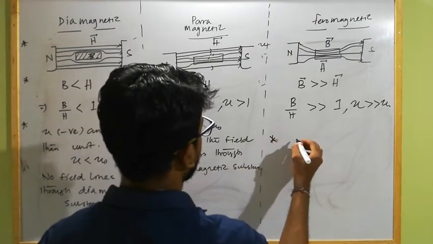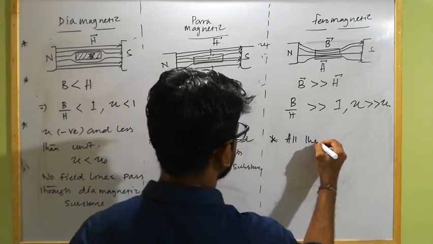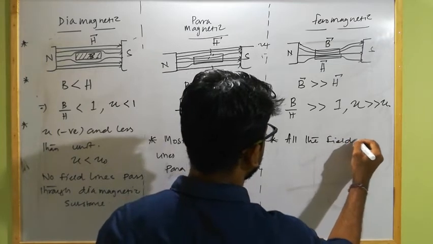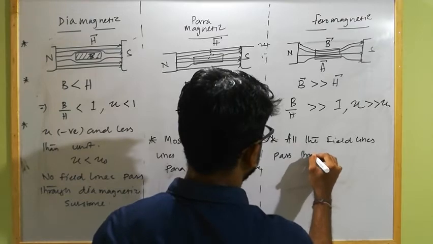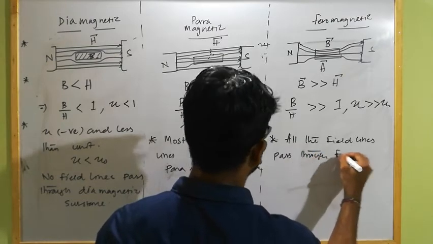And in the case of a ferromagnetic substance, all the field lines pass through the ferromagnetic substance.